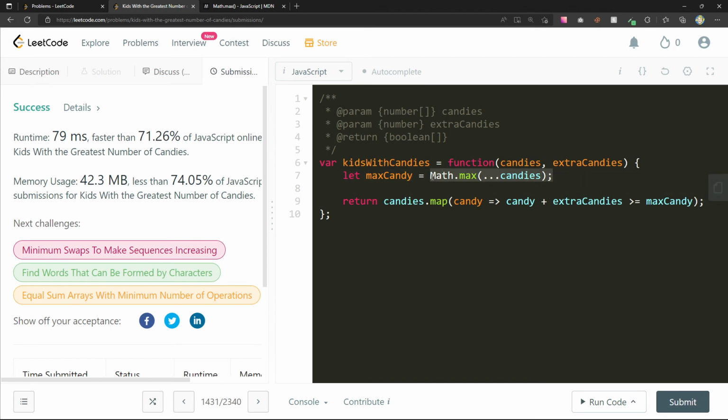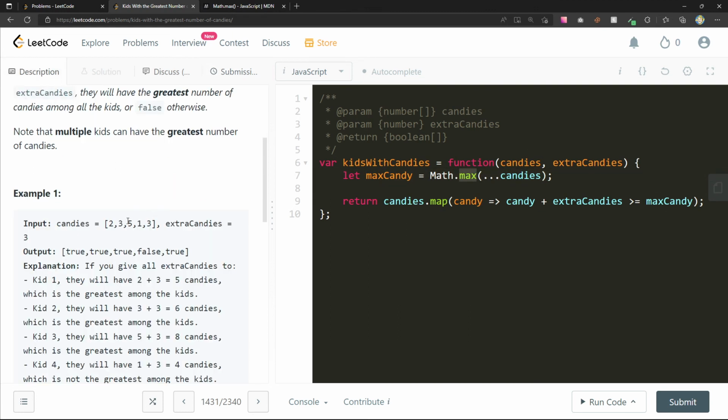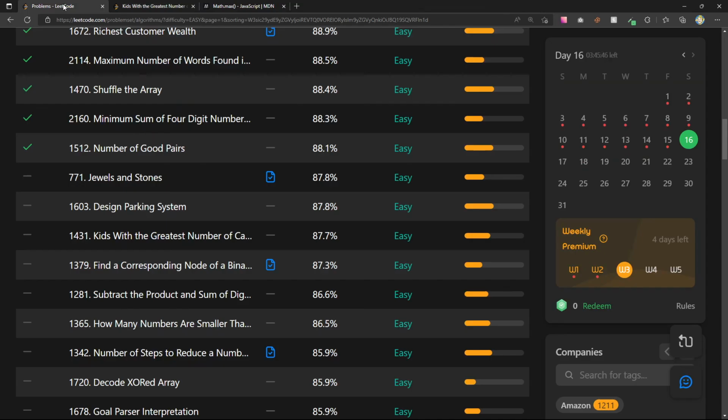Really, the main point is we pass in the candies to math.max. It figures out that the max is 5. And then from here, we can use the map to transform the candies array into an array of booleans, where the boolean represents if the candy plus the extra candies that were given as an argument is greater than or equal to the max candy, which is what the question was asking.